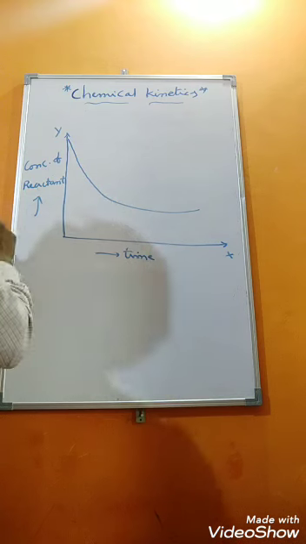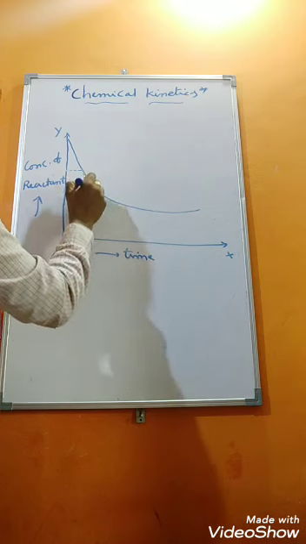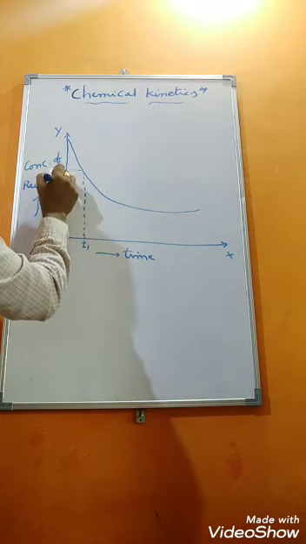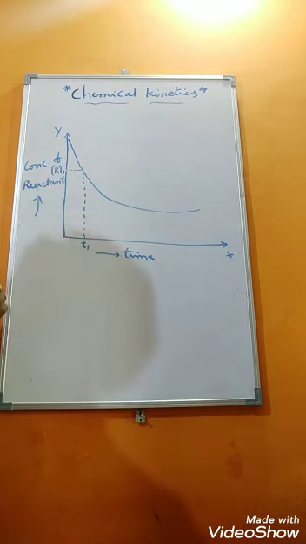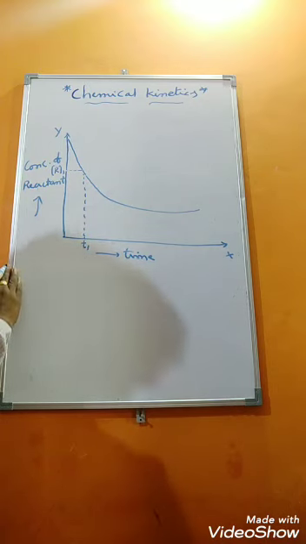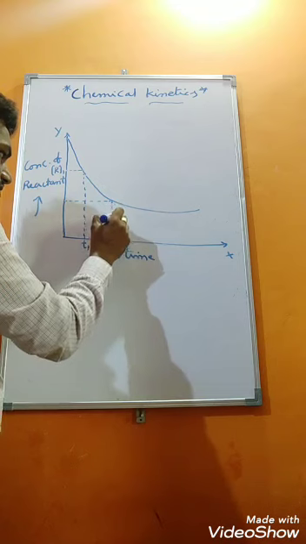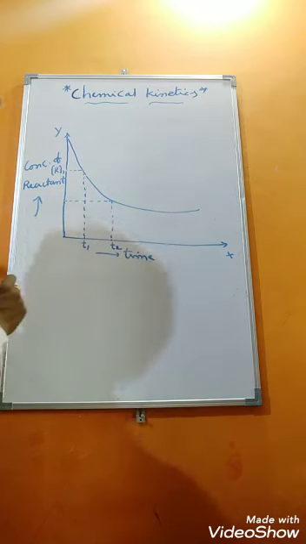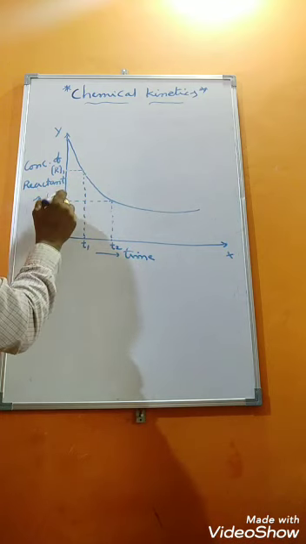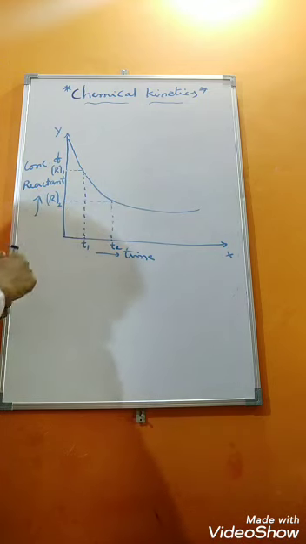Let us take any one point I have chosen here. Suppose this is the point. At this point, at time t1, the reactant concentration is R1. Now I am taking this other point, which I am considering with the time t2. At the time t2, the concentration of reactant is R2. So at this interval, we can calculate average rate.